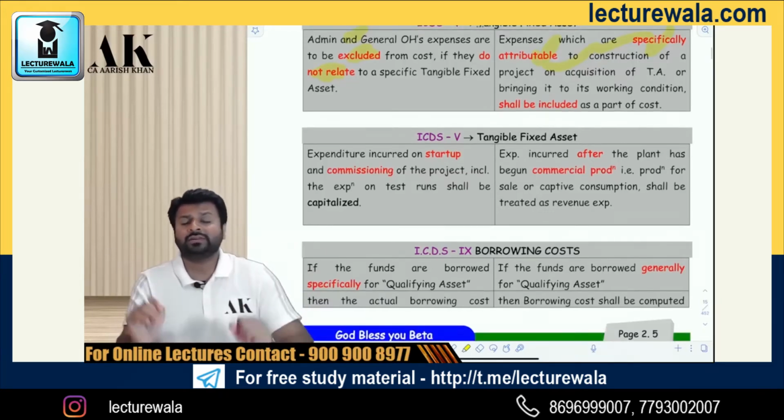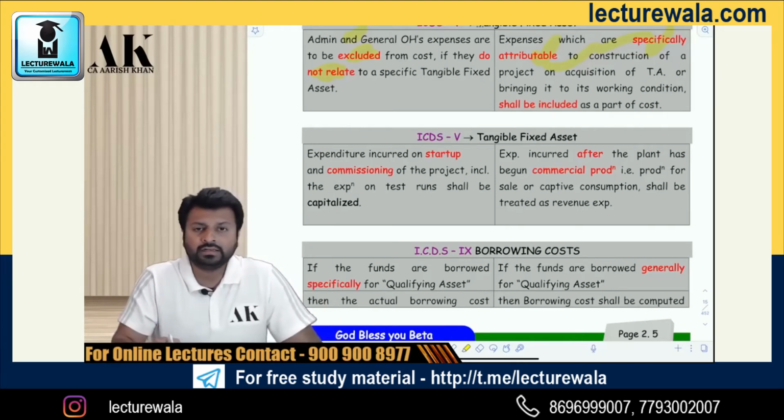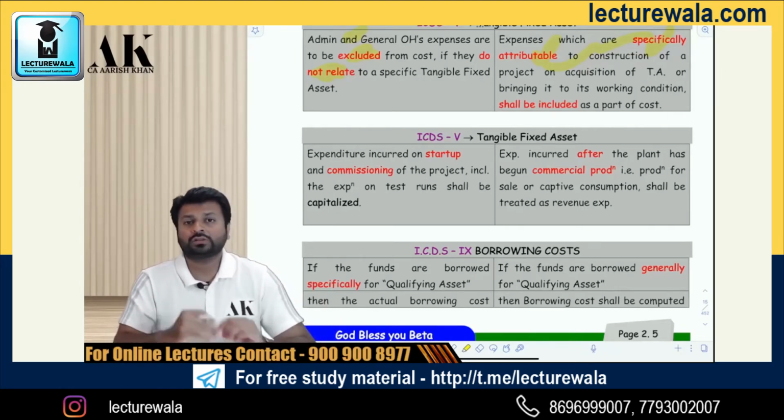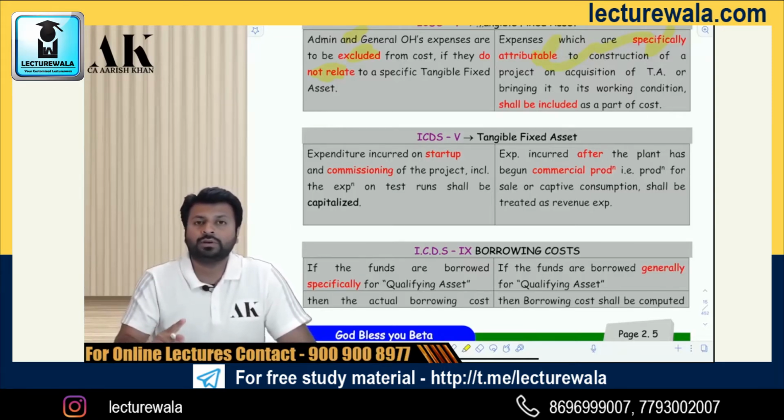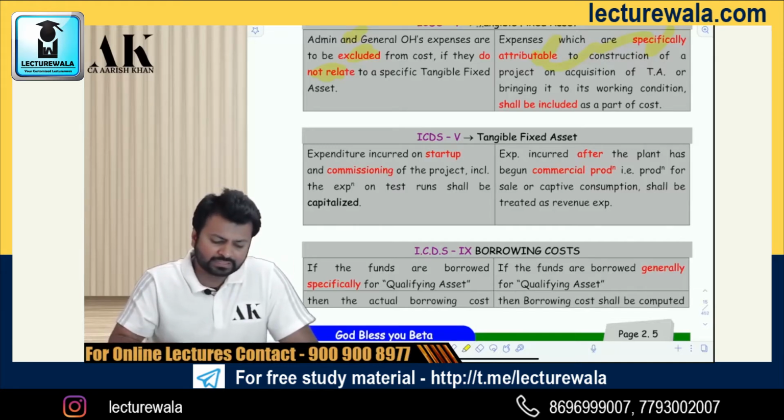Because the word cost is very wide. What do you mean by the term actual cost? Actual cost means actual cost. The government could have defined actual cost as the price of the asset. No. The government has not used the word price. The government has used the wider term, which is known as cost. The government has said cost is a wider term as compared to the word price. Therefore, any expenditure which is not related to the asset, exclude. Which is related to the asset, include. That is what this ICDS has to say.